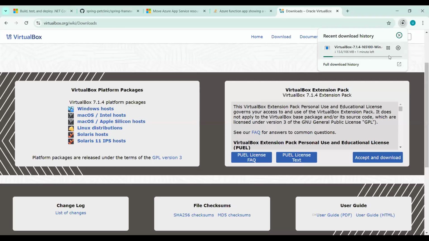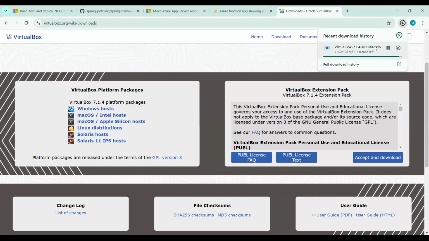So what is this VirtualBox? You can see this is a Windows operating system which is running inside my laptop. But here I want to install one more operating system, that is called Linux. So how can I do that? I can install VirtualBox. Once this kind of application is downloaded, I will install it and show you how to set up a virtual machine.